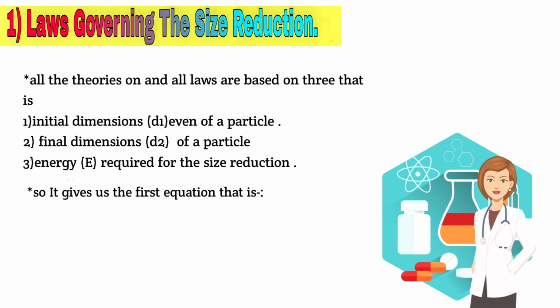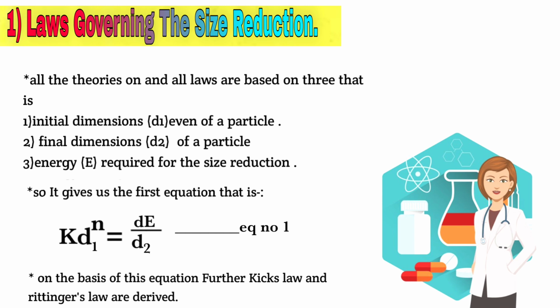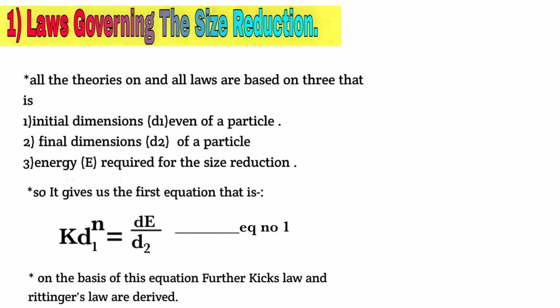So it gives the first equation, that is k d1 raised to n equals to dE upon d2. This is named as equation 1. On the basis of this equation, further Kick's law and Rittinger's law are derived.